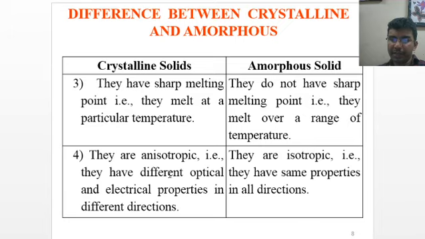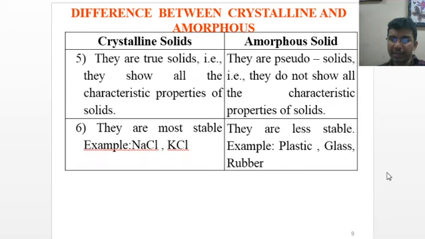Crystalline solids are anisotropic in nature, that is they have different optical and electrical properties in different directions. Amorphous solids are isotropic, that is they have the same properties in all directions. Crystalline solids are true solids, that is they show all the characteristic properties of solids. Amorphous solids are pseudo solids, they do not show all the characteristic properties of solids. Crystalline solids are most stable, for example sodium chloride and potassium chloride. Amorphous solids are less stable, for example plastic, glass, rubber.